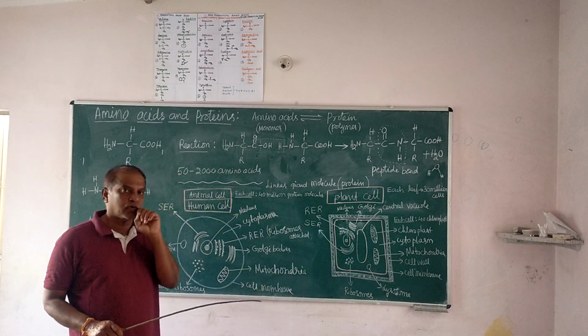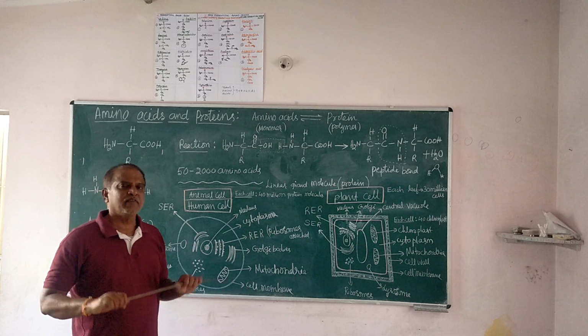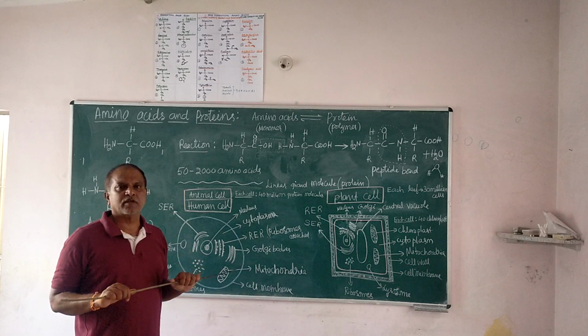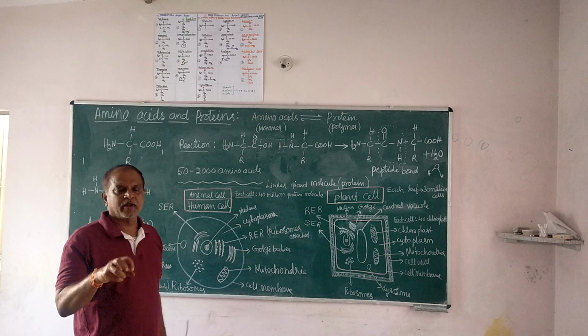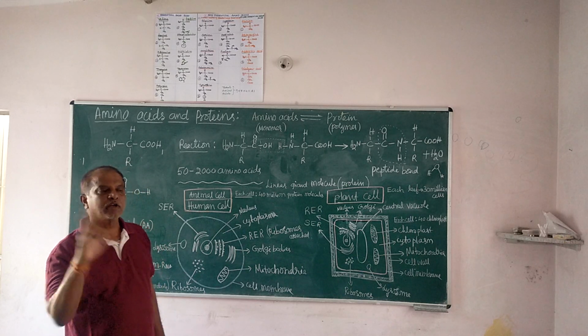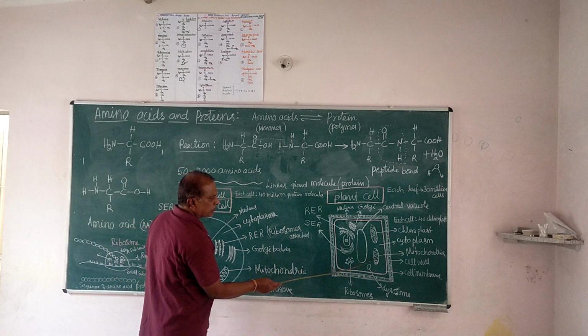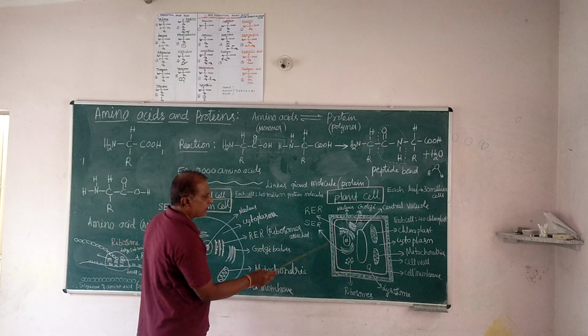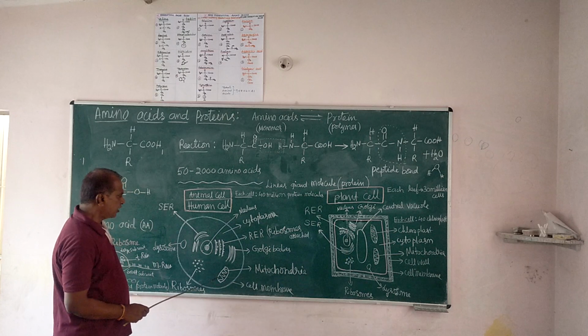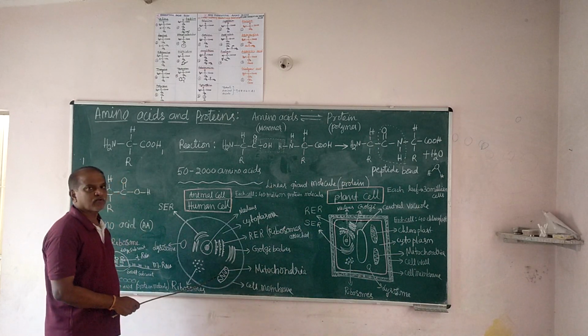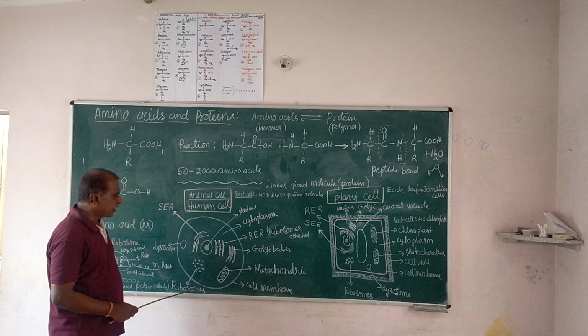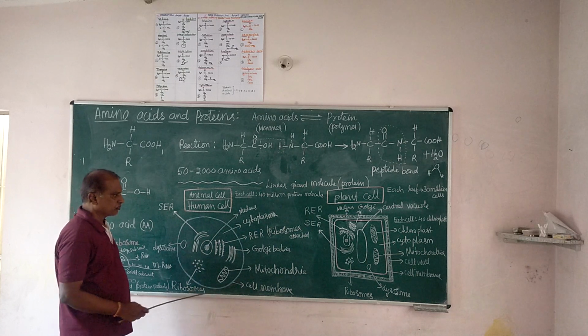Glucose cannot supply energy to all cellular reactions. But every cellular activity, every cellular reaction can take energy from ATP in the form of electron transfer. That is why ATP formation is very important in mitochondria. For every cellular activity, depending on the amount of energy we need, the mitochondria make ATP molecules.